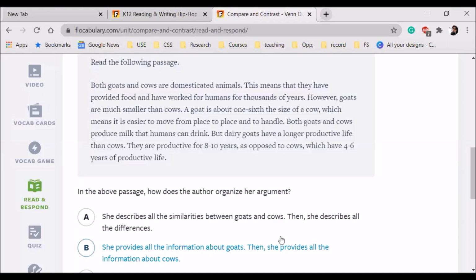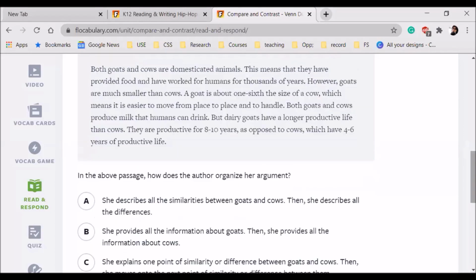Alright, so you have to tell that in this paragraph, which method from the above the author has chosen. Okay, so you have to see whether he's pointing out differences and then all the similarities, or he's talking about whole to whole structure or point to point structure. So what do you think?